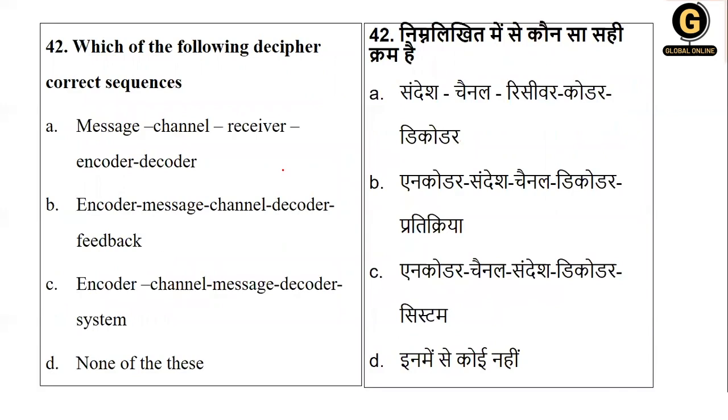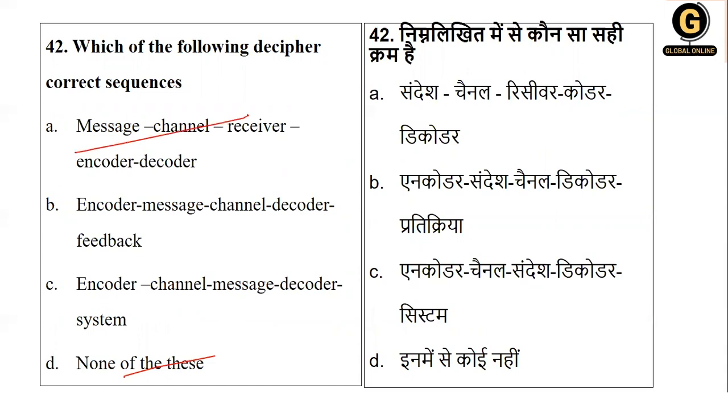Question number 42. Which of the following depicts the correct sequence? Message, channel, receiver, encoder, decoder; encoder, message, channel, decoder, feedback; encoder, channel, message, decoder, system; none of this. The first will not come, and this also will not come.